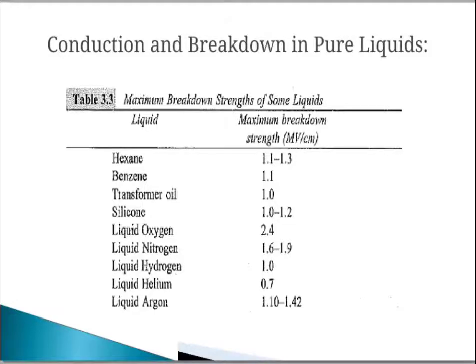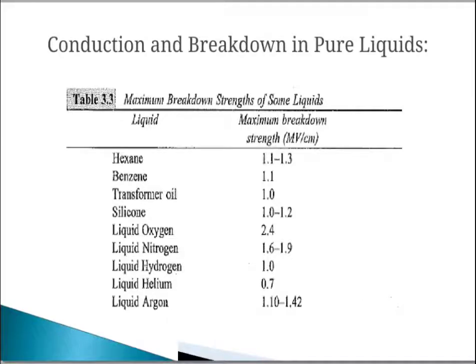In addition to this, liquid viscosity, liquid temperature, density, and the molecular structure of the liquid also influence the breakdown strength of the liquid. Here in the table we show the different liquids and their maximum breakdown strength. In hexane it is 1.1 to 1.3 megavolt per centimeter. In benzene 1.1 megavolt per centimeter. In transformer oil 1.0 megavolt per centimeter.